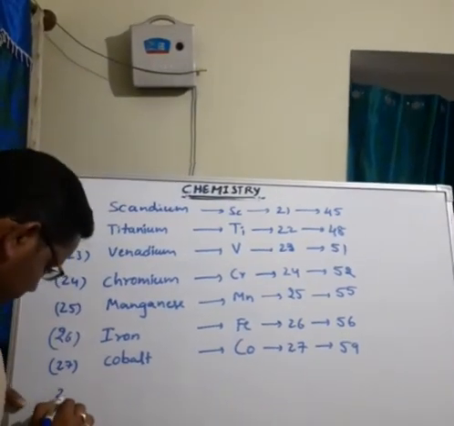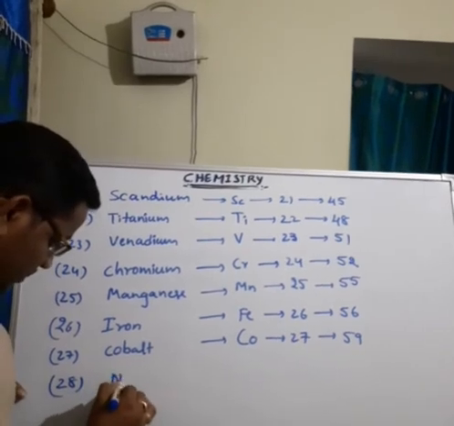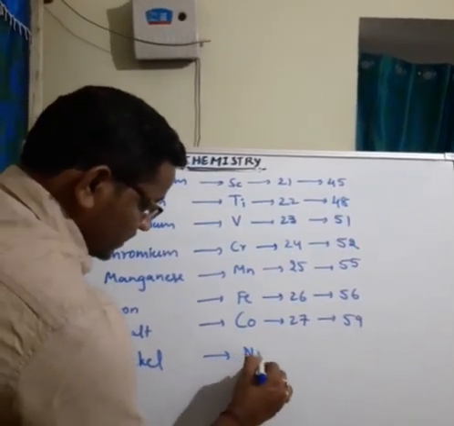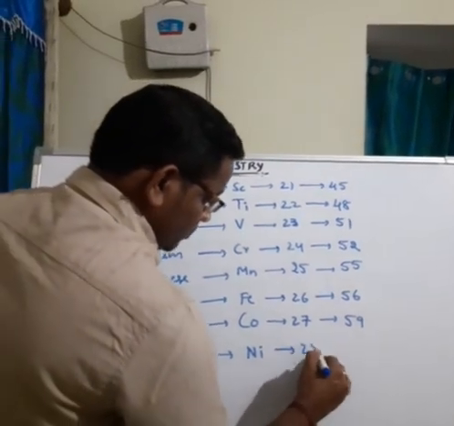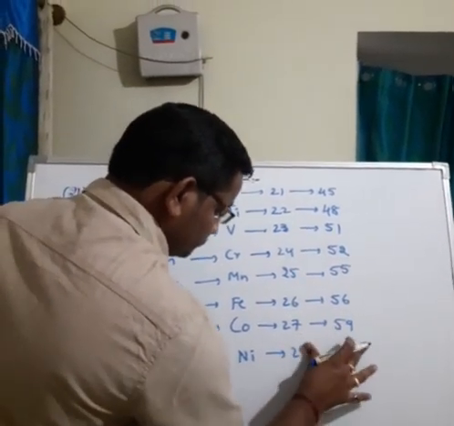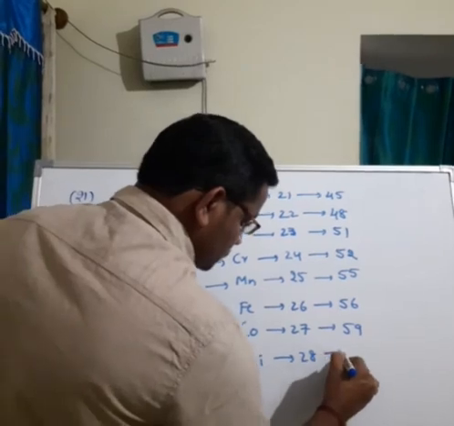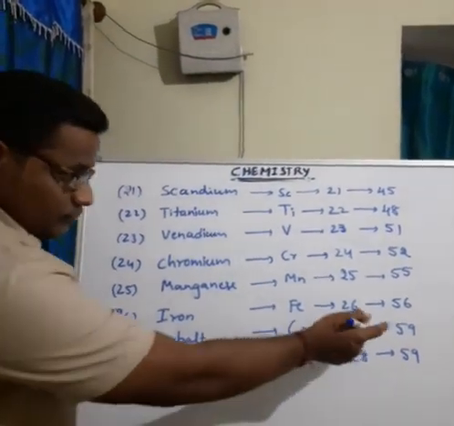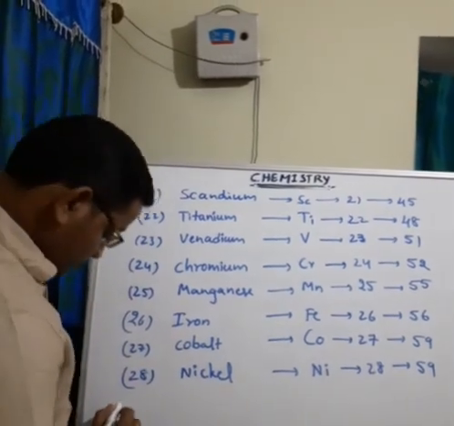Next, the 28th element, nickel. Symbol is Ni. Atomic number 28. Mass number is 59, same. Both have the same atomic weight.